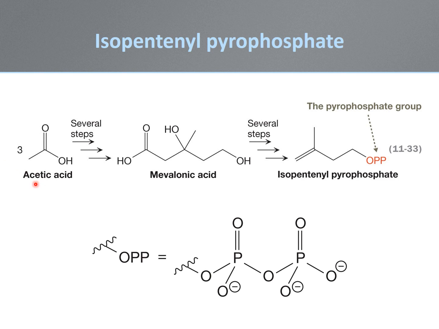Instead, 3 molecules of acetic acid are trimerized to form 3,5-dihydroxy-3-methylpentanoic acid, commonly called mevalonic acid. Decarboxylation and dehydration of mevalonic acid, plus the formation of a phosphate ester with the remaining hydroxyl group, gives isopentenyl pyrophosphate, which contains the basic isoprene unit.